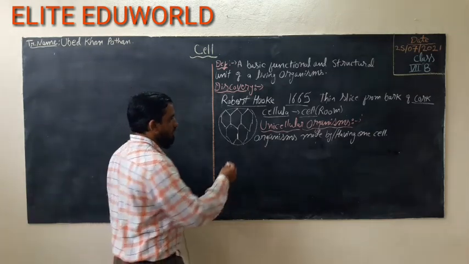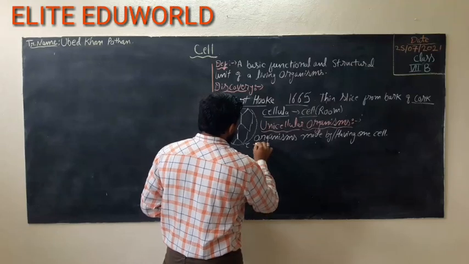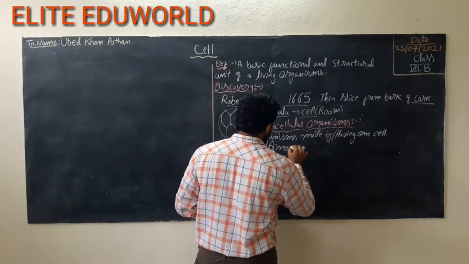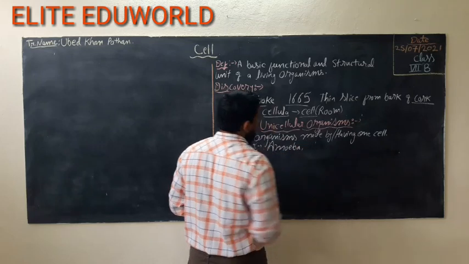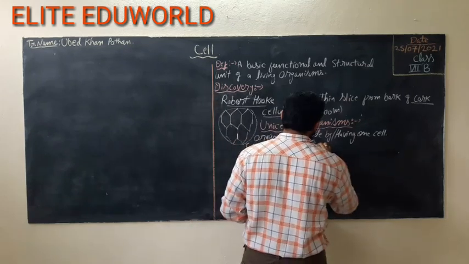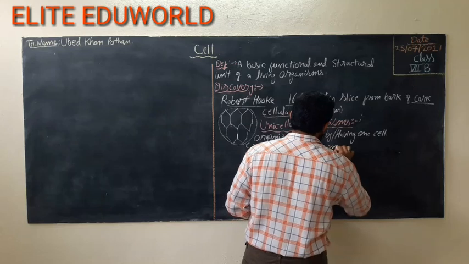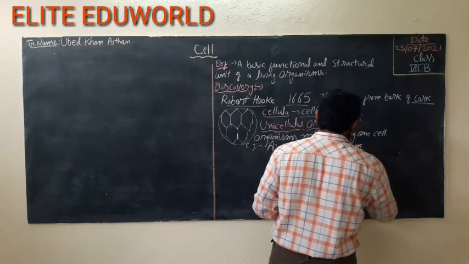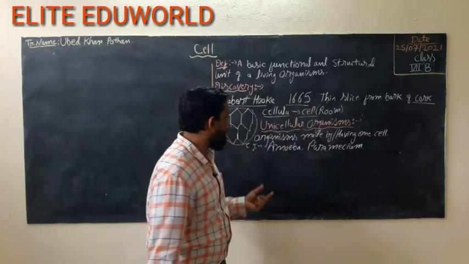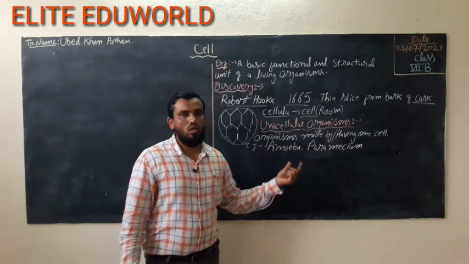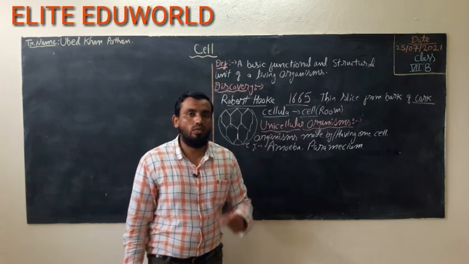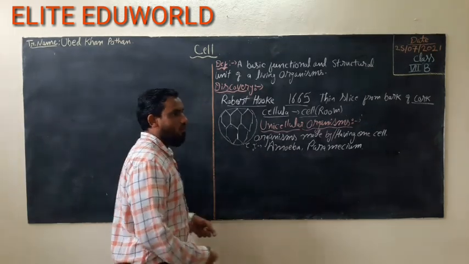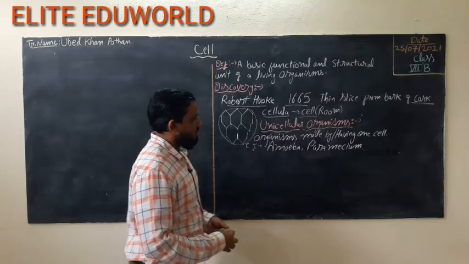What is an example? The example is amoeba. Amoeba and paramecium are a few examples of unicellular organisms, which means one cell can perform all the living functions.